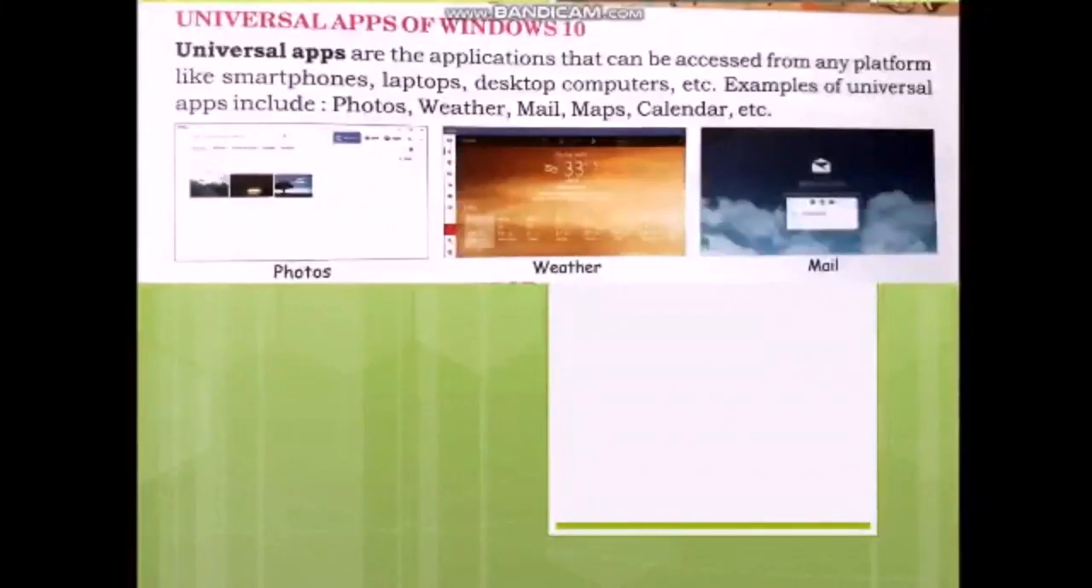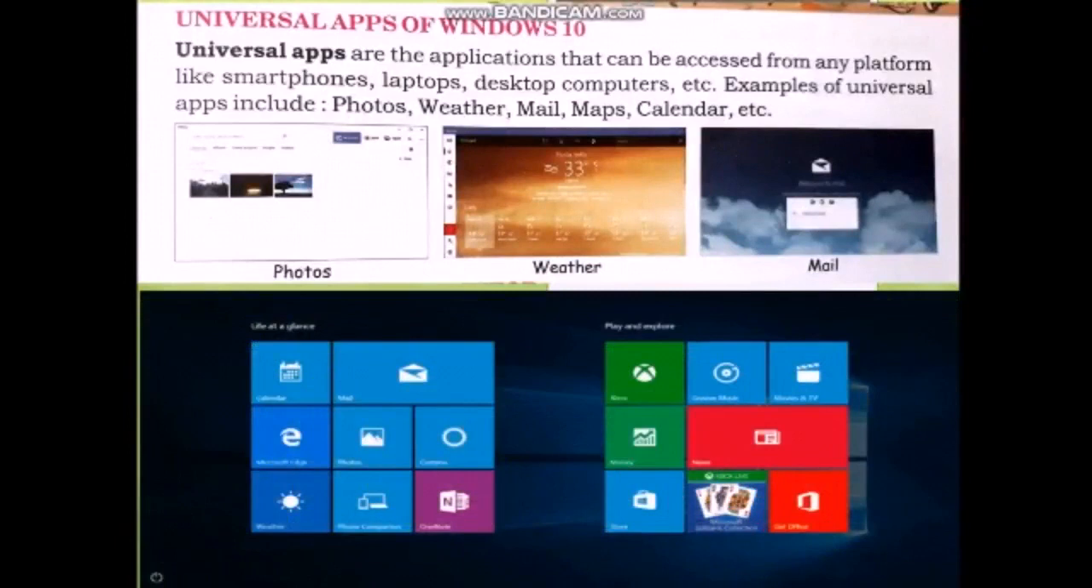Next topic is universal apps of Windows 10. The universal apps are the applications that we can access from any platform like smartphones, laptops, desktop computers, etc. Some examples of universal apps are photos, weather, mail, maps, calendar, etc. These are the universal apps.